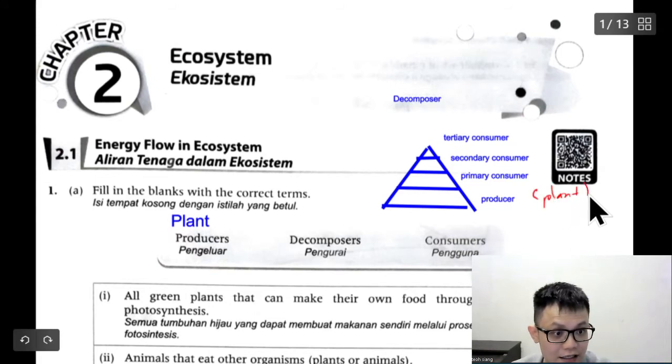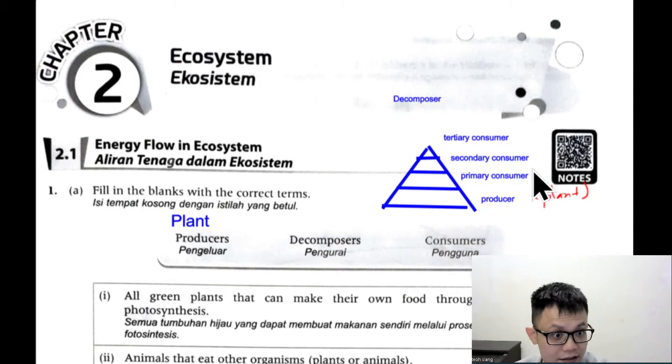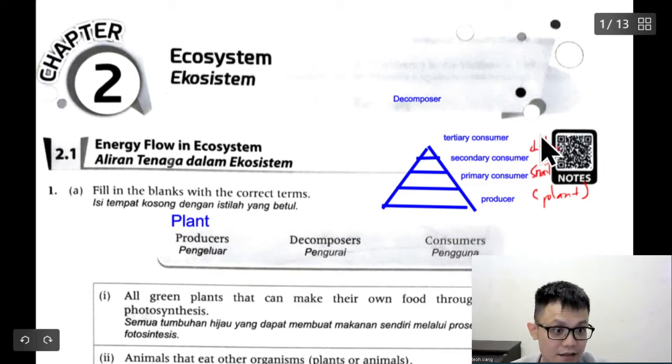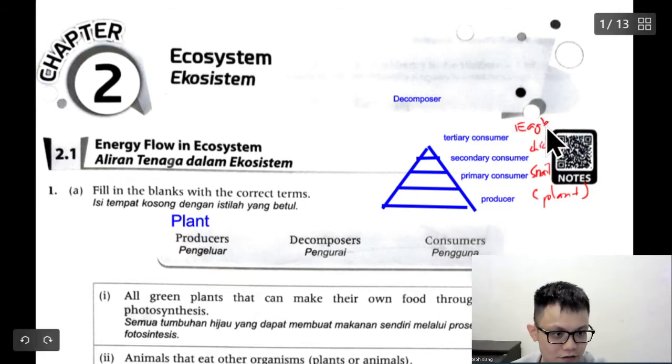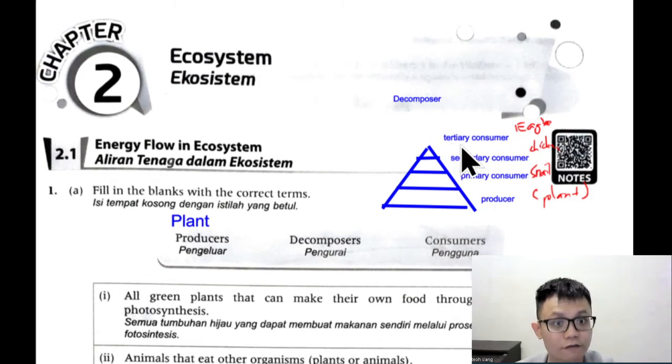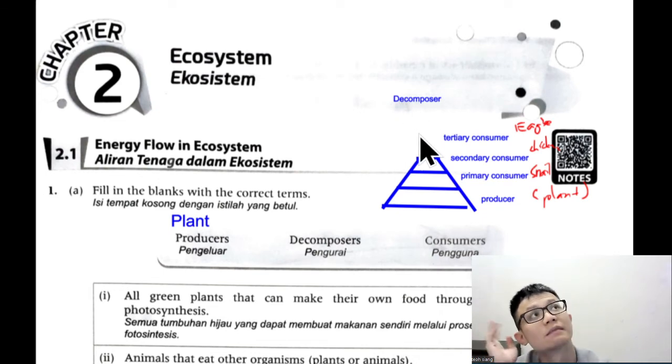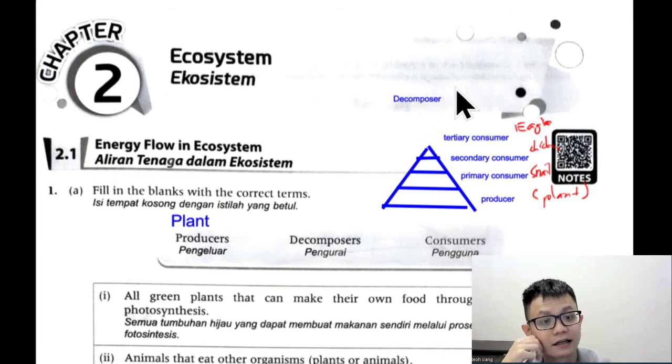Producer is the plant, correct or not? And then let's say the plant is eaten by a snail, for example. I put here snail. The snail is eaten by, let's say, chicken. And the chicken is eaten by the snake or eagle. Usually eagle, right? Because the book always puts eagle as the final, the fourth consumer. And then after that, in this chapter, we learn something new from last time when we were small. It is the decomposer, meaning the bacteria, correct or not?